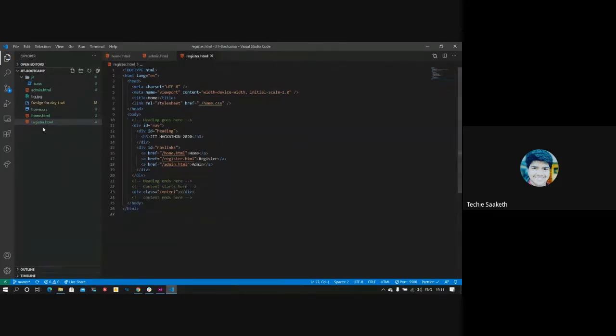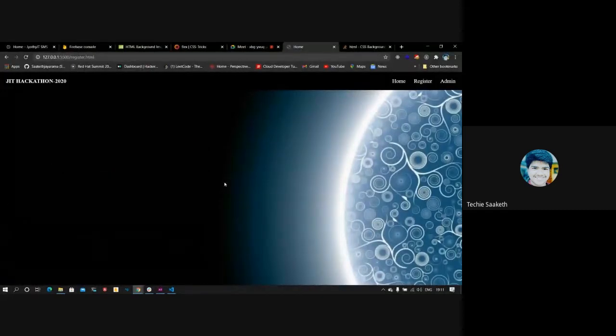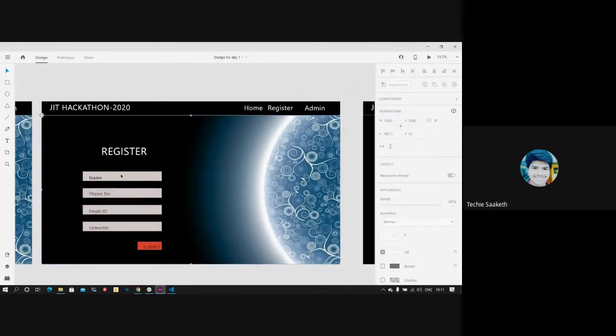Let's see how the register page looks now. Yeah, now all these things are already done. Now let's start implementing this part: register, name, phone number, email ID, semester, and submit.